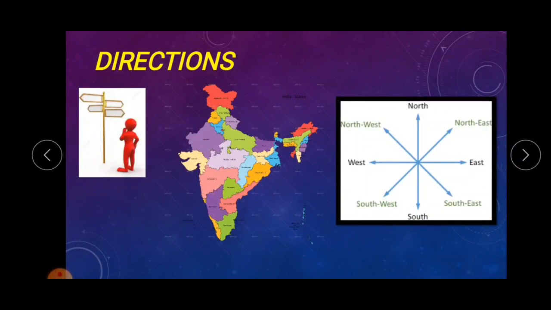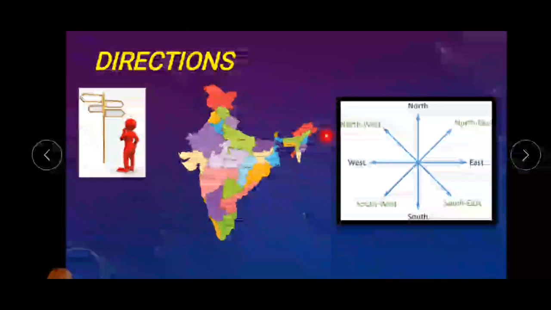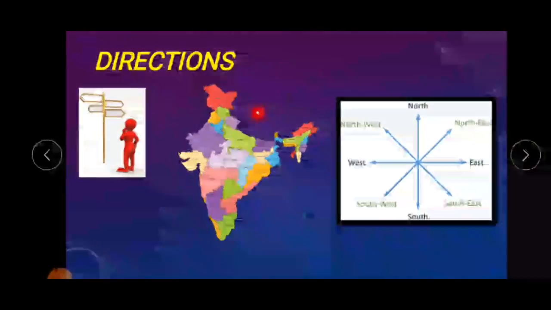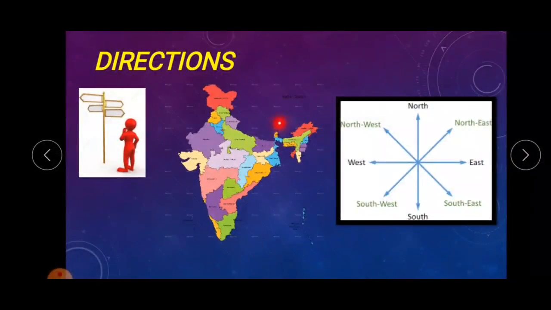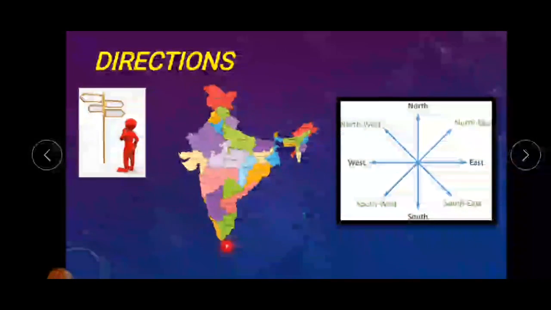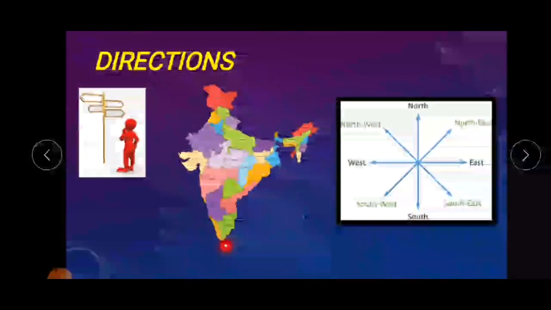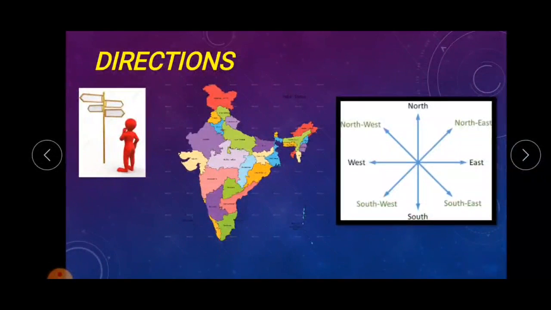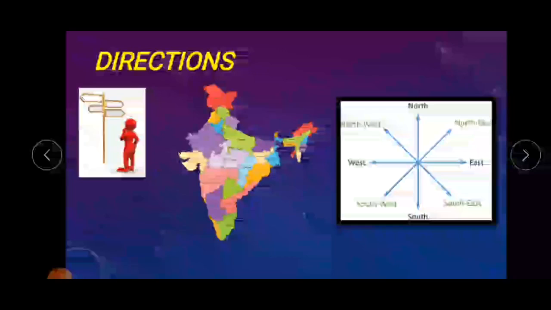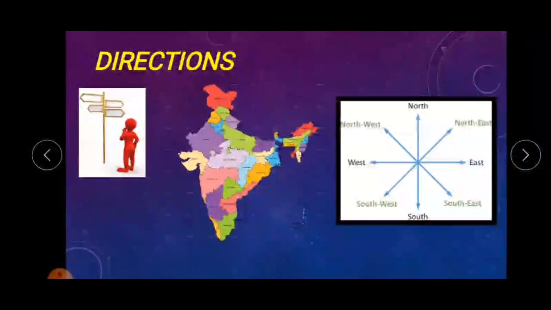Now, let's know about subdirections. As I told you kids, this is north and this is east. So, in between this place, it will be northeast. In the same way, this is east and this is south. So, middle of it will be southeast. Here at the bottom it is south and this is west. So, this middle part will be southwest.